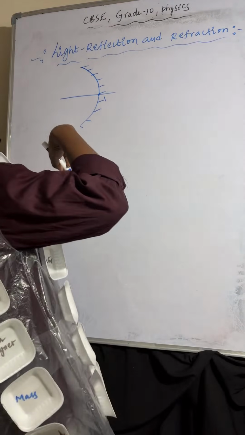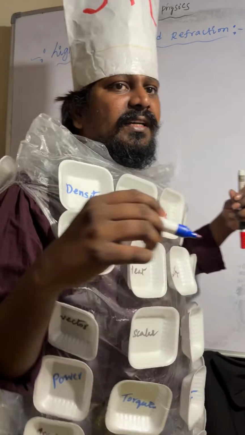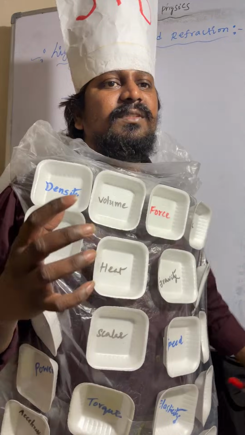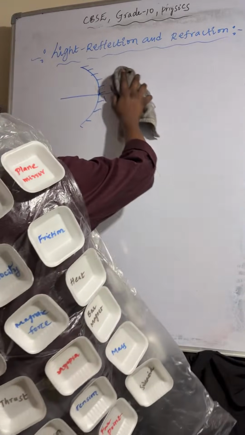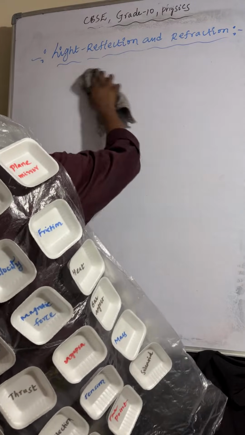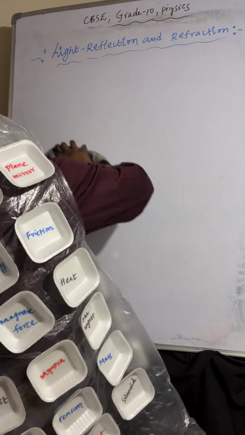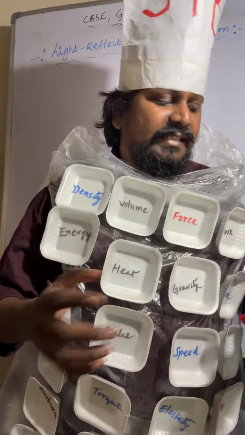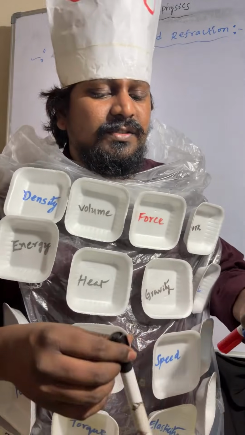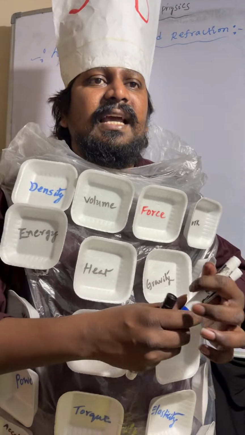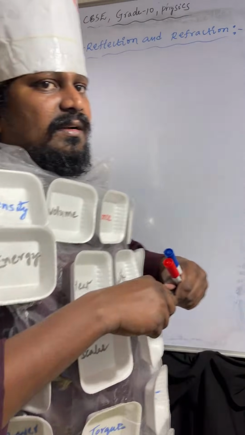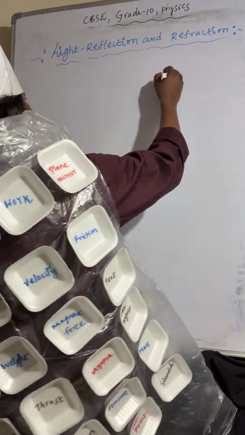Before that we have to discuss terms related to spherical mirror. Concave mirror is converging in nature, convex mirror is diverging in nature. You know that, right? But what about terms related to spherical mirror? We have to discuss those first, and later we will discuss ray rules. Okay?